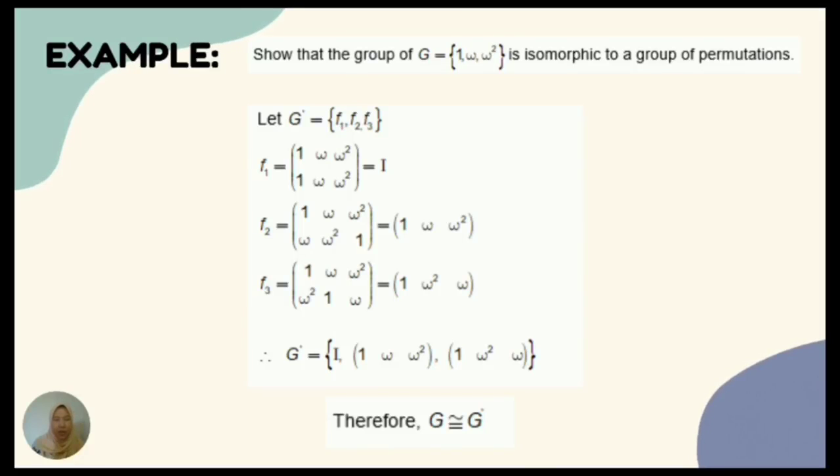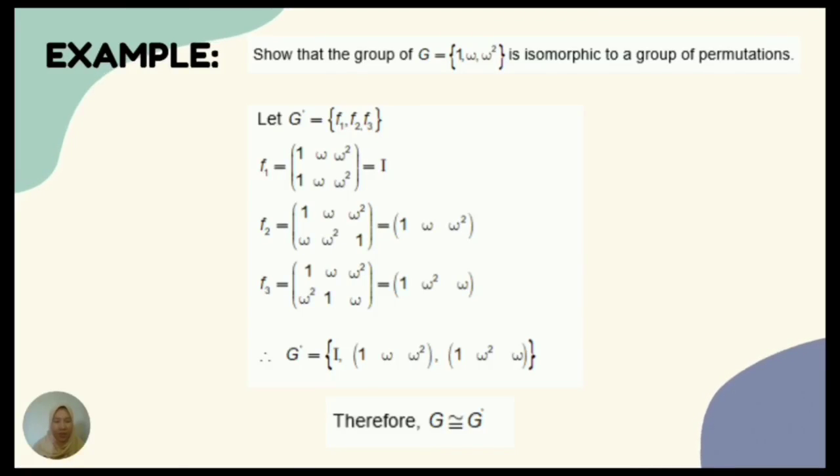Next we find f2. Just like how we found f1, we multiply the second element of G, which is omega, by the second row, and we will get omega, omega squared, and 1 for the second row, and we get the permutation of f2 equal to 1 to omega, and omega to omega squared. Next we find f3. We find f3 by multiplying the third element of G, which is omega squared, by the second row, and we get omega squared, 1, and omega. Therefore, we get the permutation of f3 equal to 1 to omega squared and omega squared to omega.